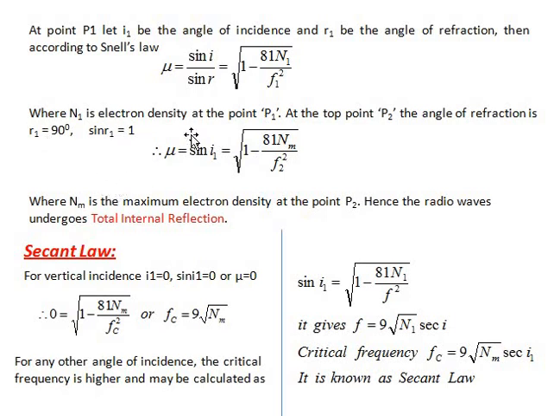So substitute these values in the above equation. So it becomes mu is equal to sine I1 is equal to square root of 1 minus 81 Nm divided by F square, where Nm is the maximum electron density at point P2. Hence, the radio wave undergoes total internal reflection, TIR, back to the earth surface.